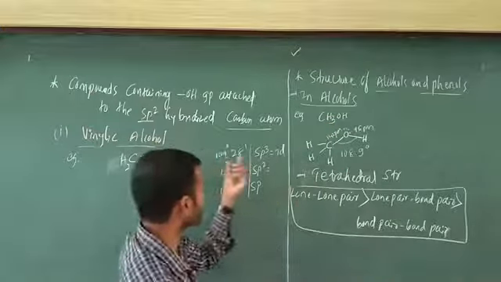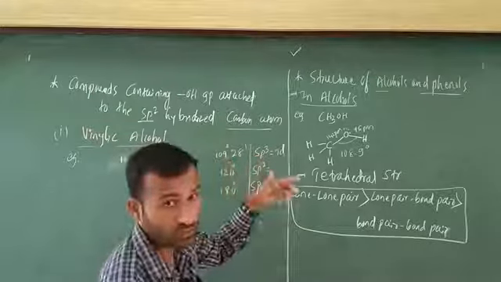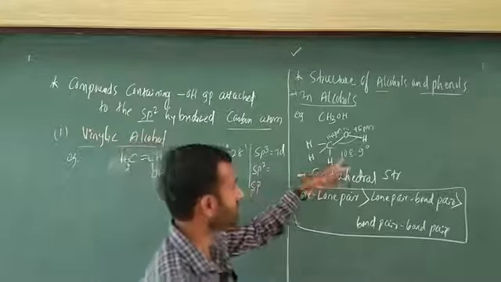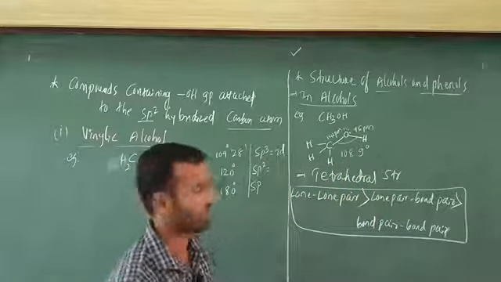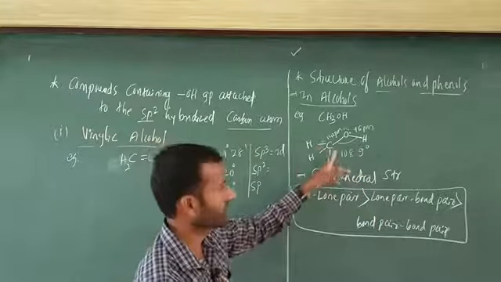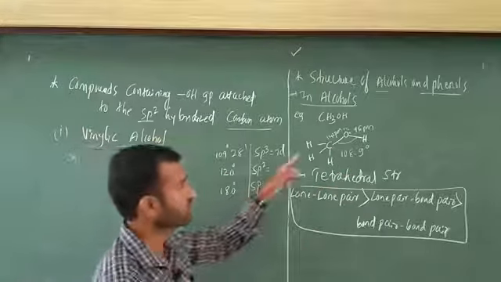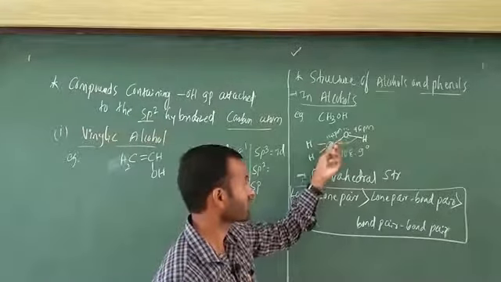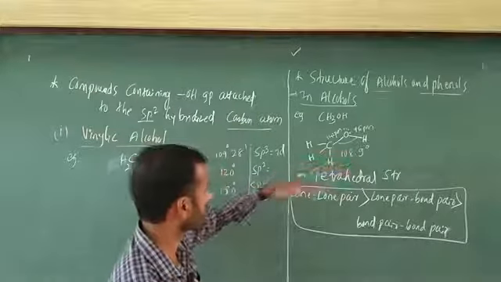That is why, if tetrahedral is there, the bond angle is 109 degree 28 minutes, but in this case the bond angle decreases to 108.9 degree. Okay, this is the most important point, bear in mind. Up to this, clear? You have to remember the bond length of this one, which comes under alcohols.